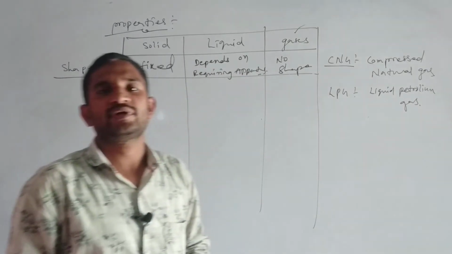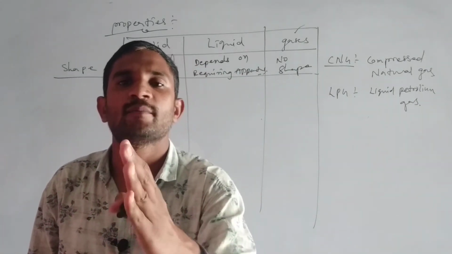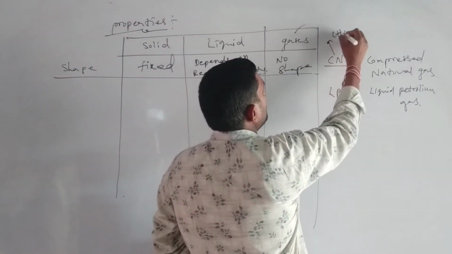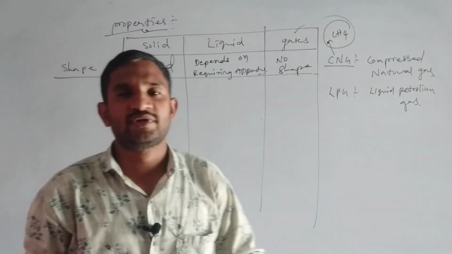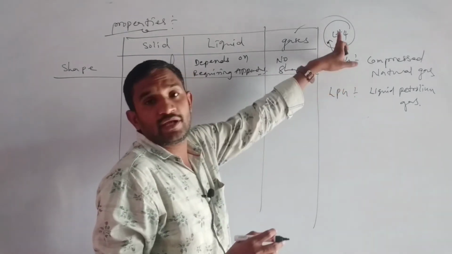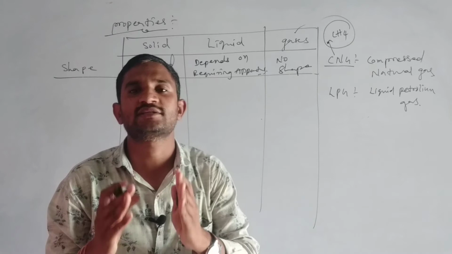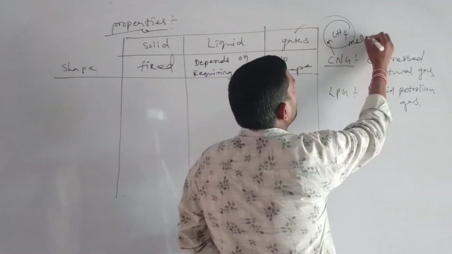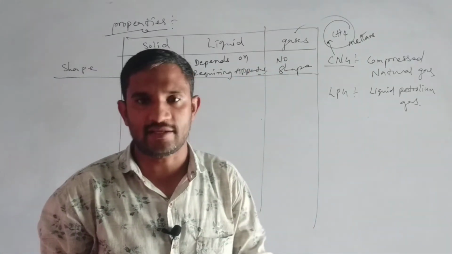CNG consists of what? Methane. Its formula is CH4. Compressed natural gas consists of methane gas, and its formula is CH4.